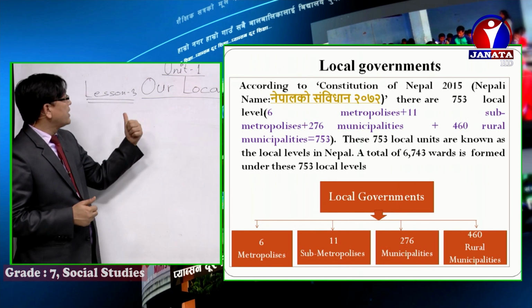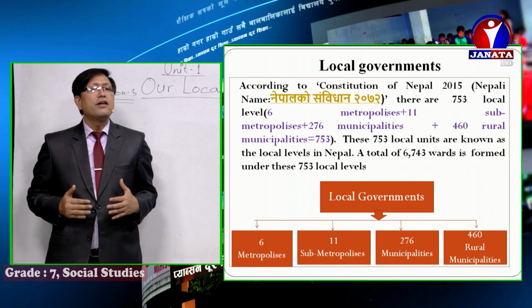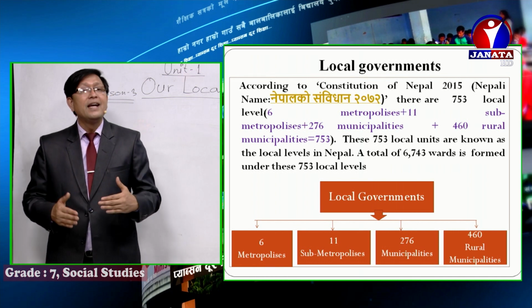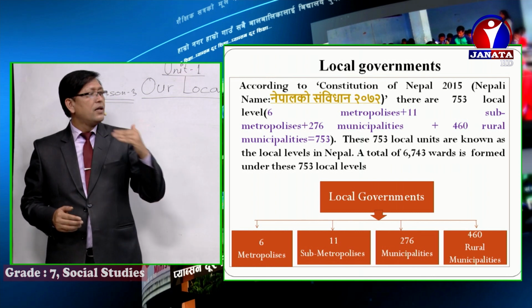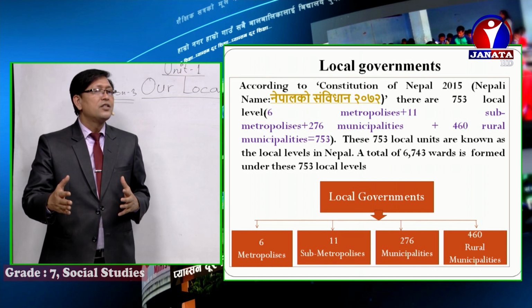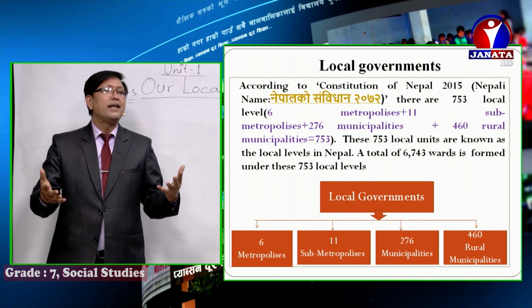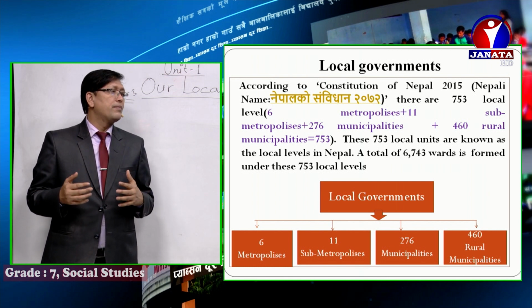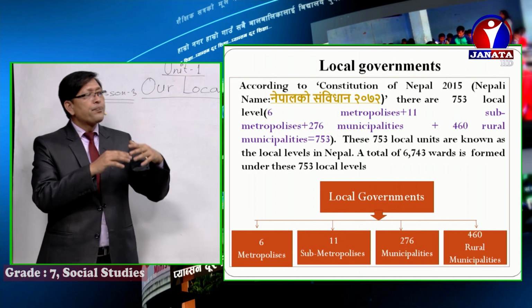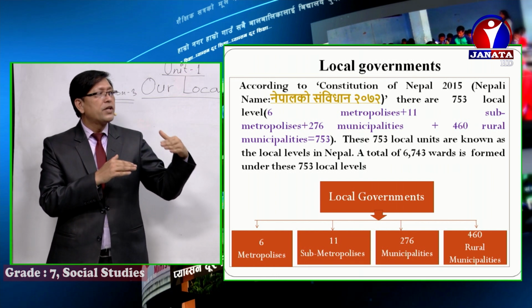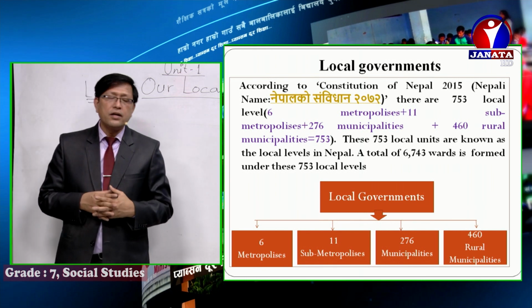Boys and girls, today's lesson is our local governments. Now let's see. There are 753 local bodies, local levels, and each local level has one government. Let me show you the slides. Look at the slides. 6 metropolis, 11 sub-metropolis, boys and girls, and 276 municipalities and 460 rural municipalities, boys and girls. So local governments, most particularly these 753 local bodies, are called the local governments.